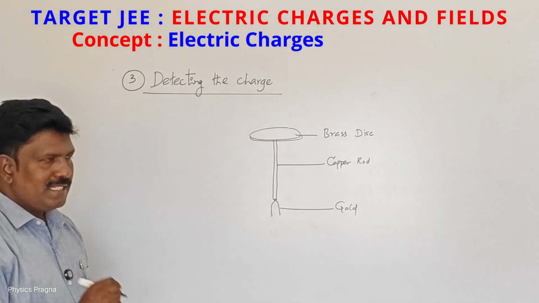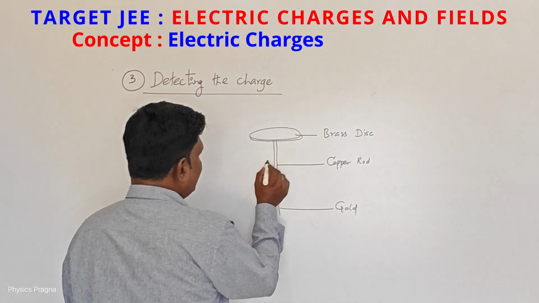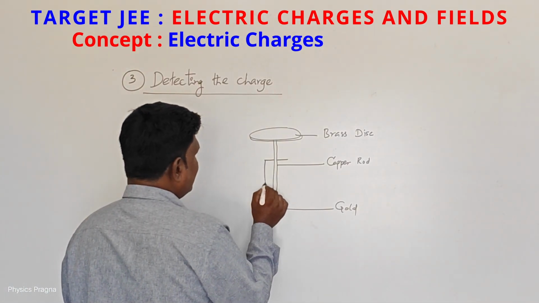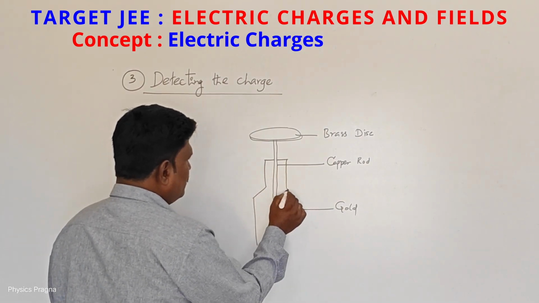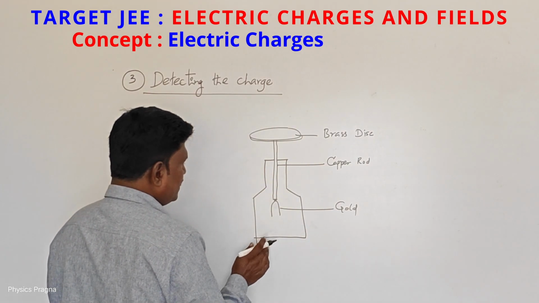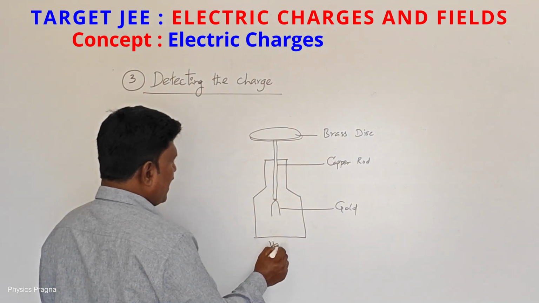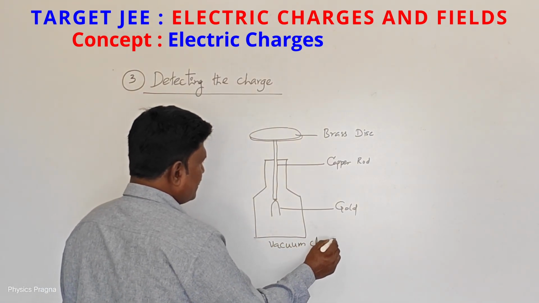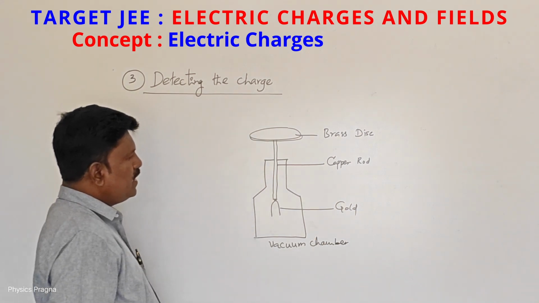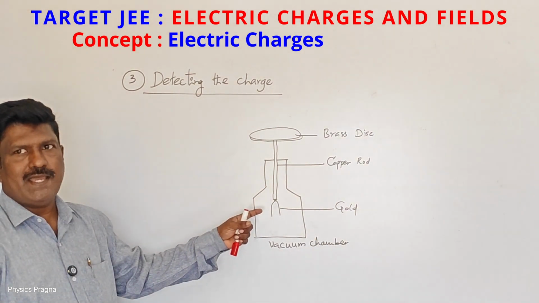So this whole arrangement is fixed inside a vacuum chamber. So this is a vacuum chamber. Why are we placing this arrangement in a vacuum chamber?